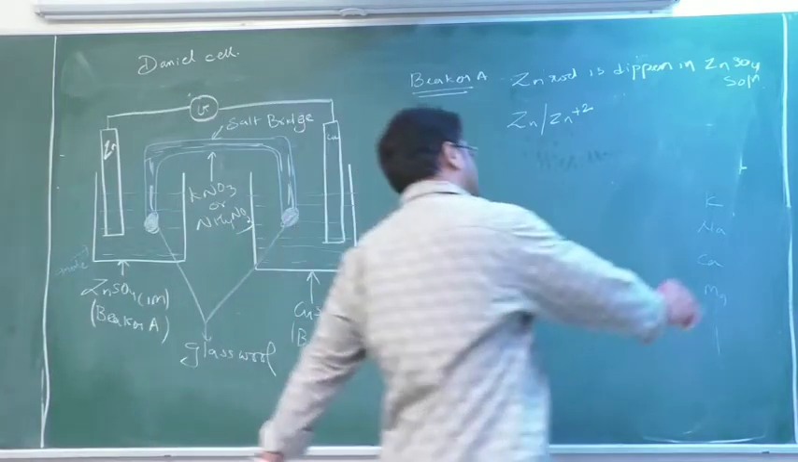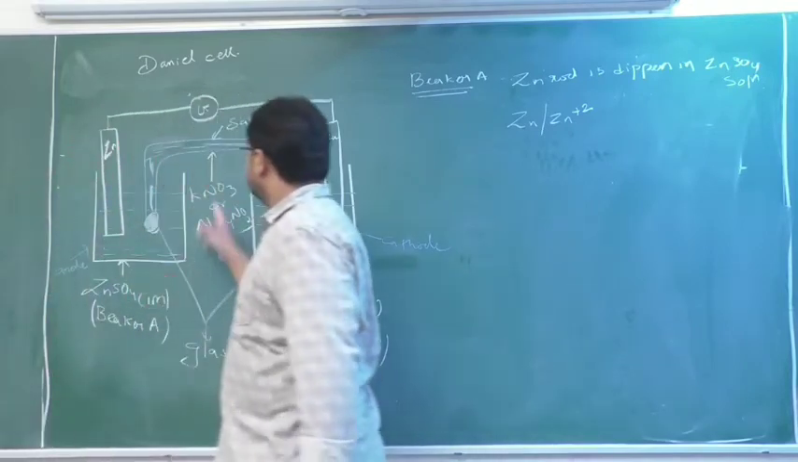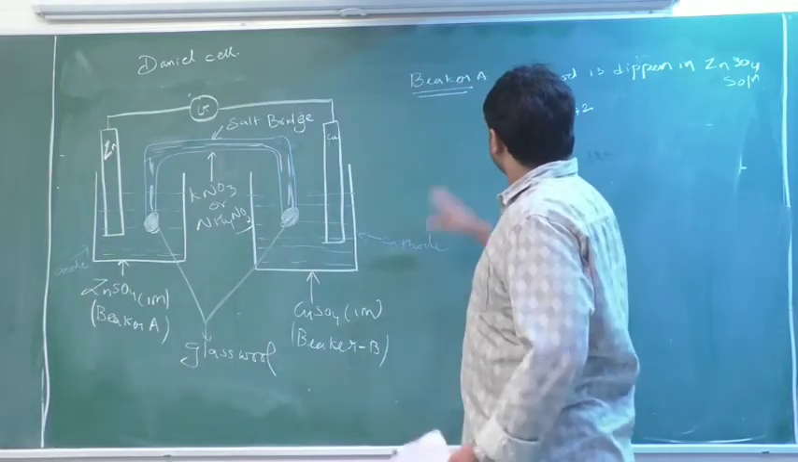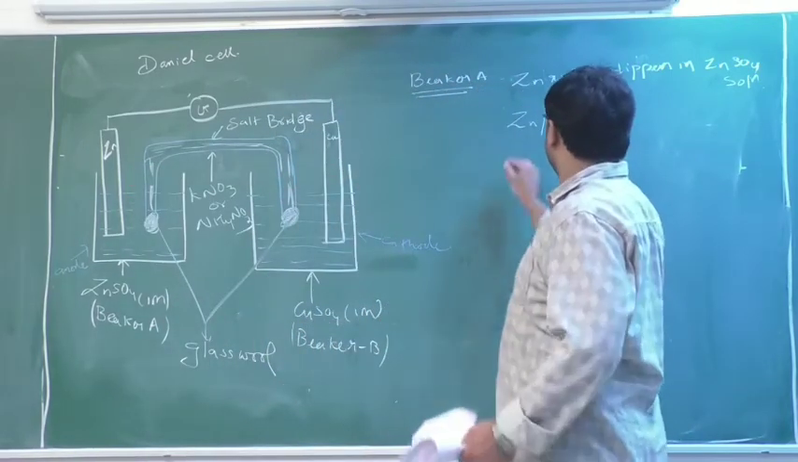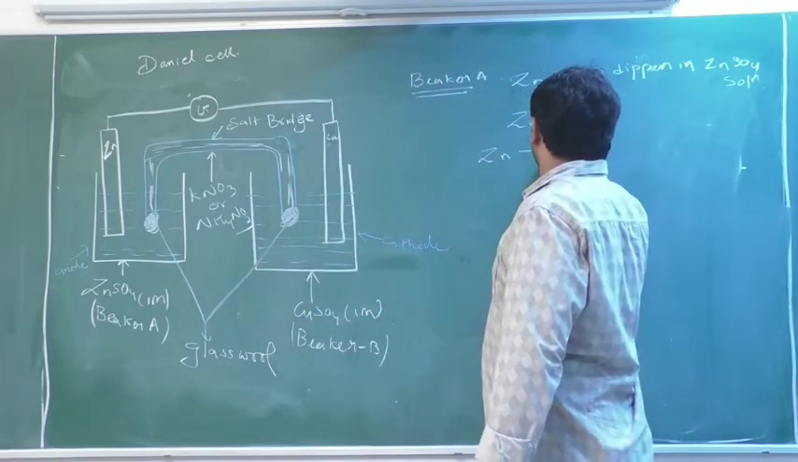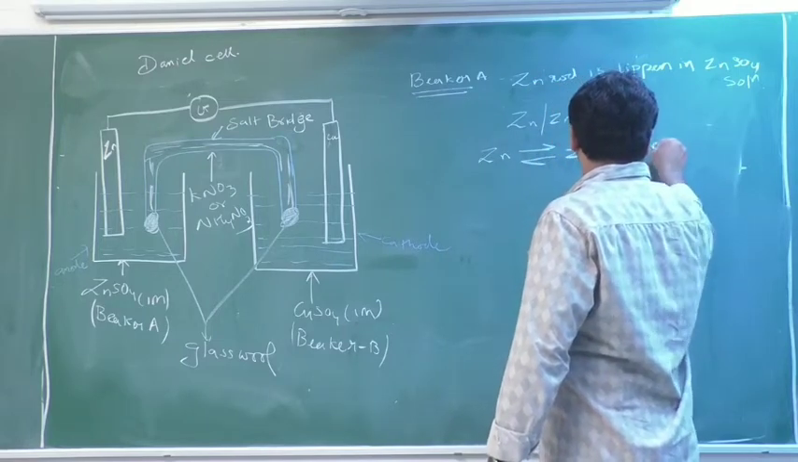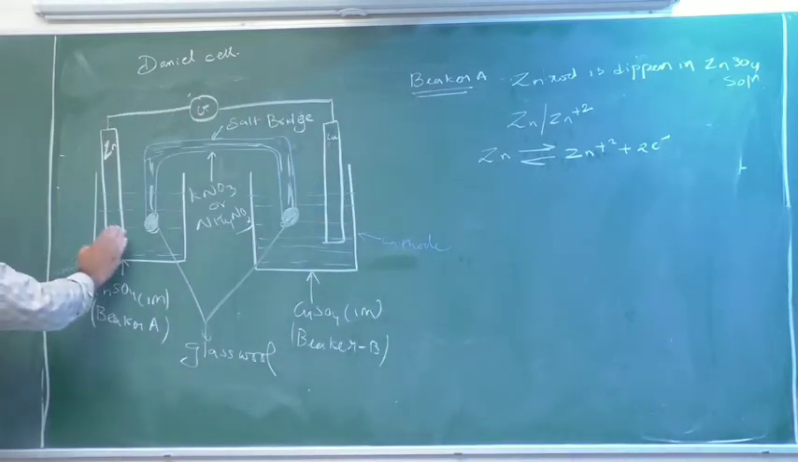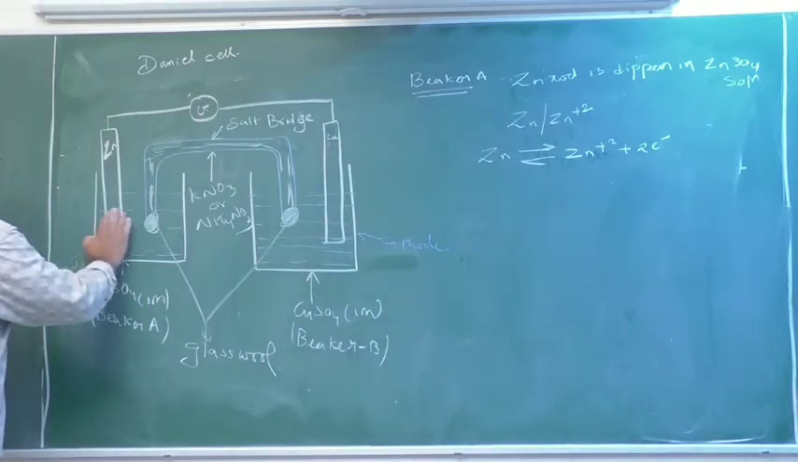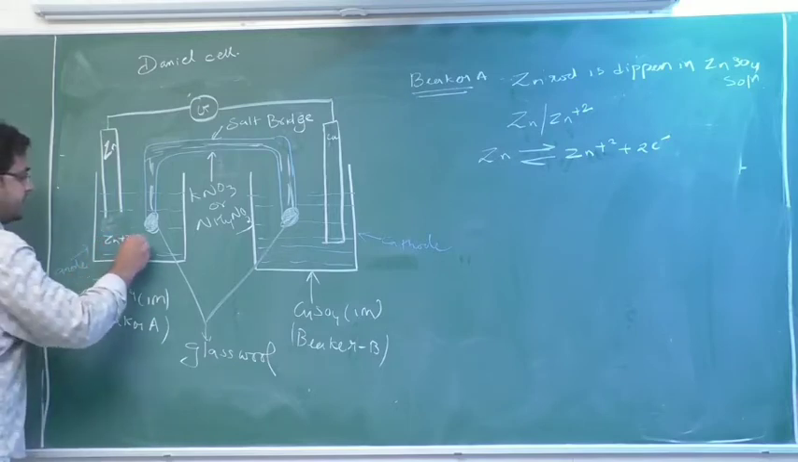So this is an anodic compartment, and this is a cathodic compartment. At the anode, there will be lots of electrons, so zinc will start to lose electrons. So Zn will be converted into Zn plus 2. This Zn slowly will be converting into Zn plus 2, so a number of Zn plus 2 ions will be liberated.